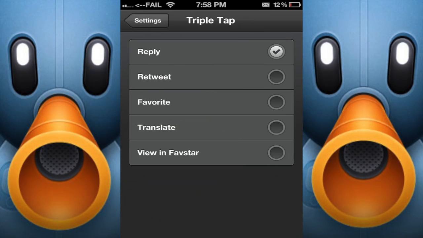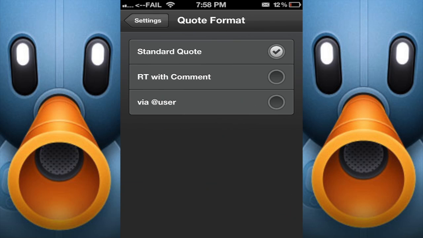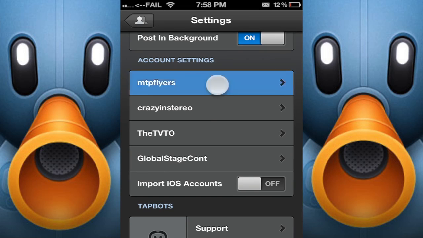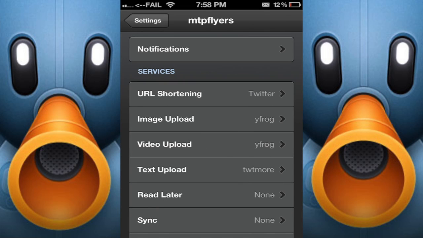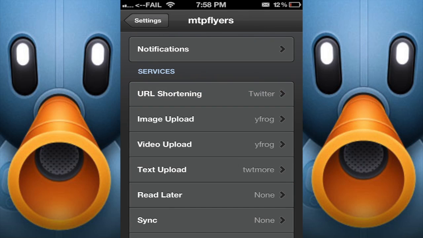Let's see here. There's a triple tap for reply. You can change all that. I've never known that, to be honest with you. Quote format. There's a quote, standard quote, retweet with comment. So I can actually save my time to be able to do that and speed it up a little bit. But if we go to my account settings for MTP Flyers, I can URL shorten with Twitter, and that will make your links a little smaller if you have them there to save room.